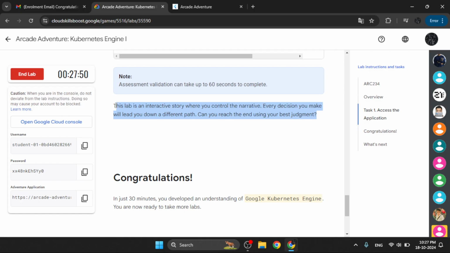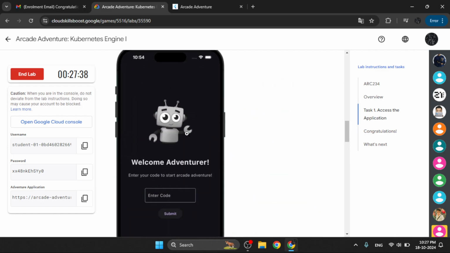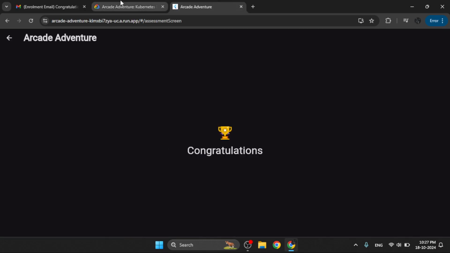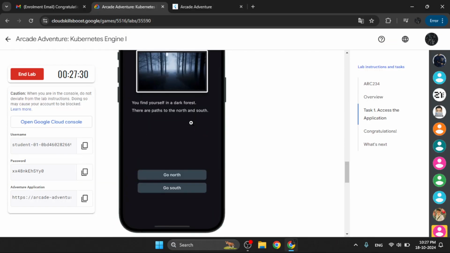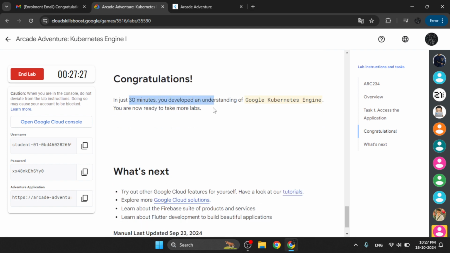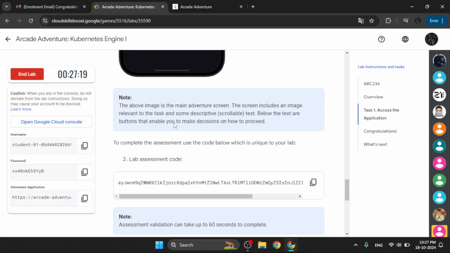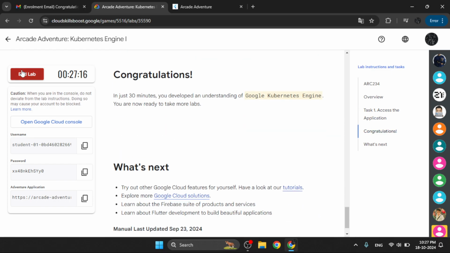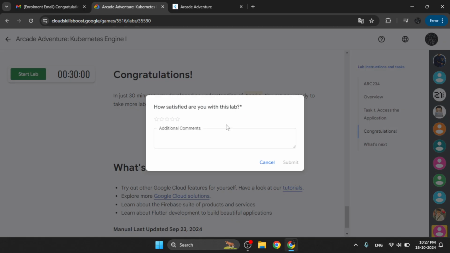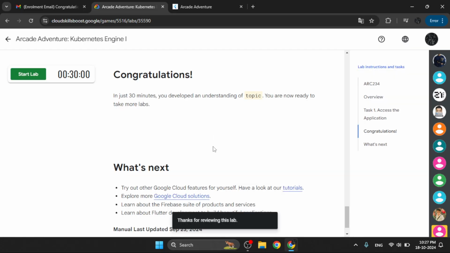This is just a story kind of lab where you decide, and every decision makes two different paths. As you can see, we have created pods, then created it into a Docker file, and then we have deployed the same. So in this way we learnt about Google Kubernetes Engine. We can close this lab now, and the completion of this lab will be marked.